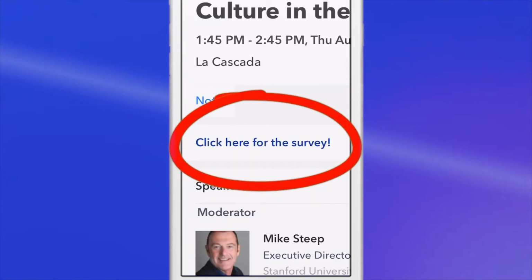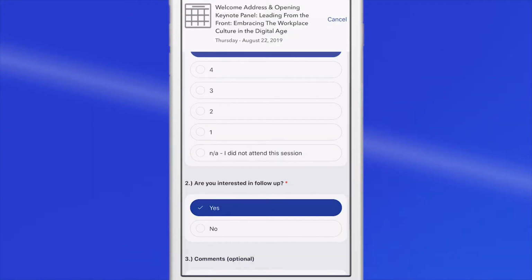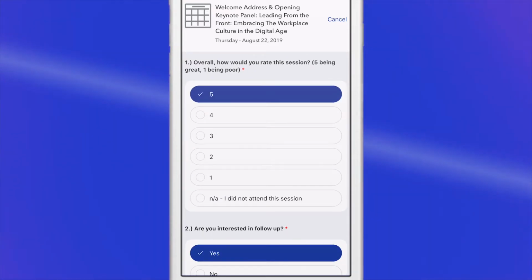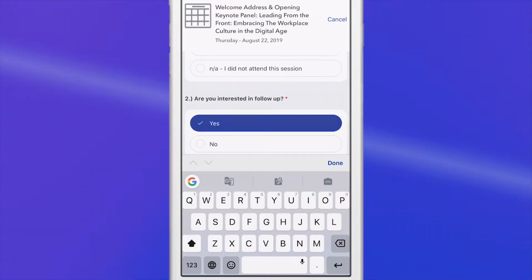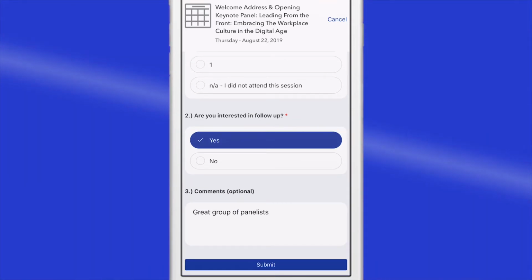After each session, you must fill out a survey. Your feedback is important for us to innovate for future programs. You'll need to provide an overall rating of the session and also let us know if you're interested in a follow-up. The comments section, while optional, is encouraged to provide feedback for the leader as well as the Millennium Alliance.